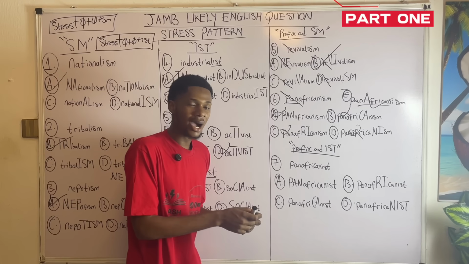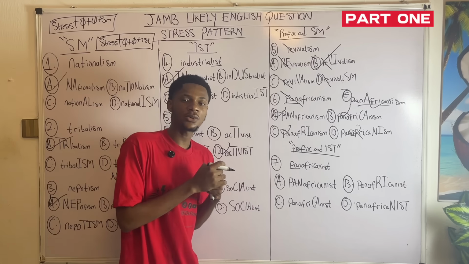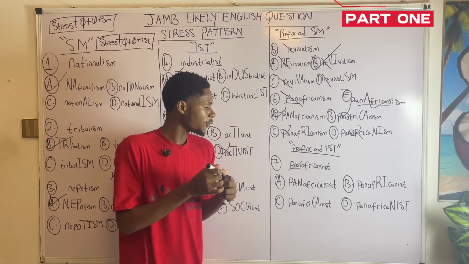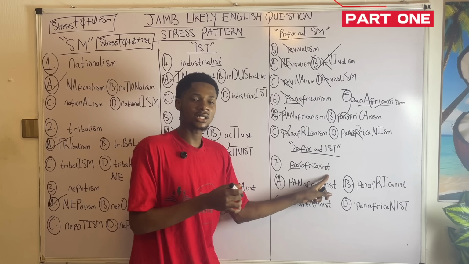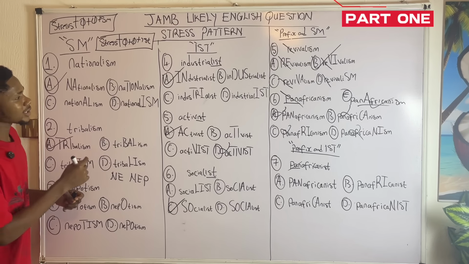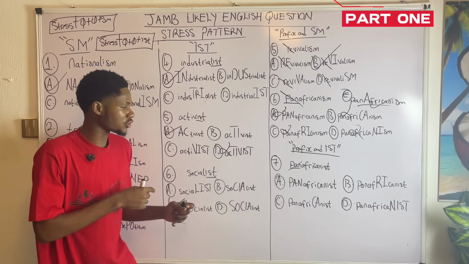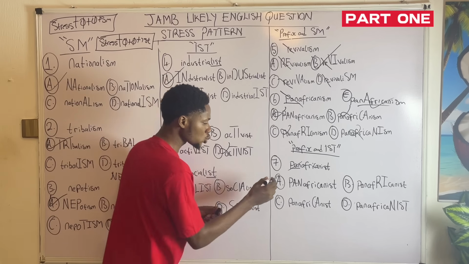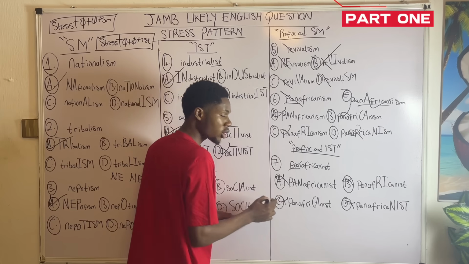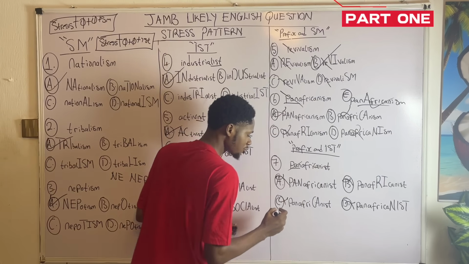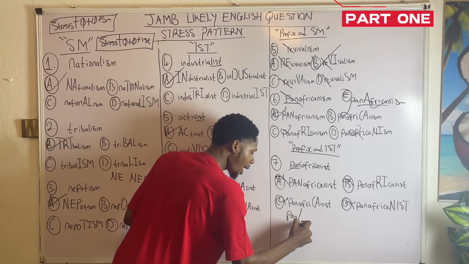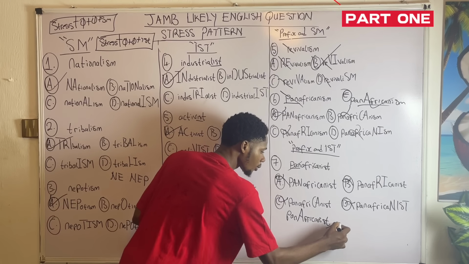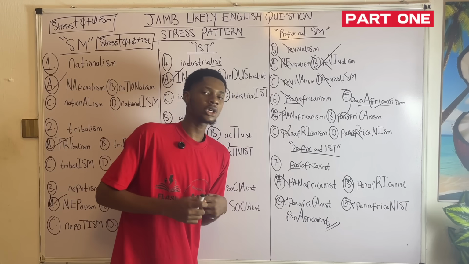So for Pan-Africanist, we know that PAN is the prefix, right? So we're going to cancel it. What becomes the word? The first syllable, that's Africanist. It is ending with IST. When it's ending with IST, the first syllable is stressed. So for Africanist, R is being stressed. Hence, all these other options become wrong. And the correct way of stressing it becomes Pan-Africanist. This is how it is being stressed.